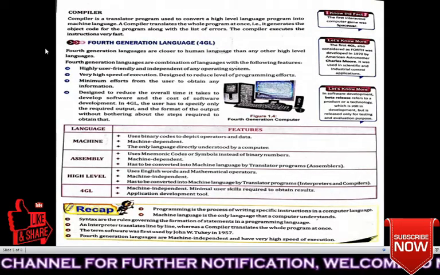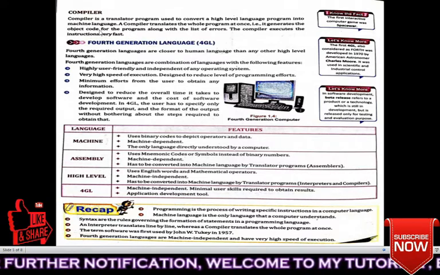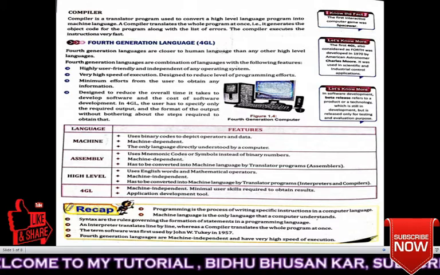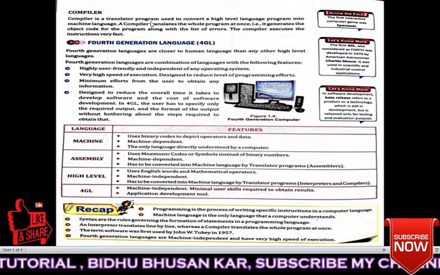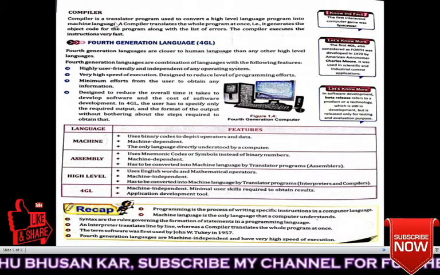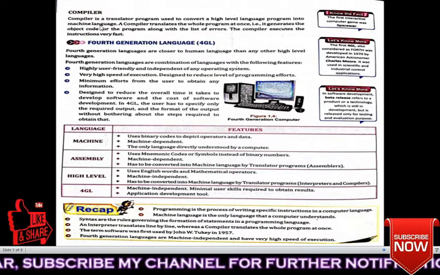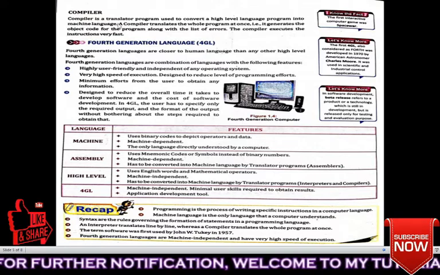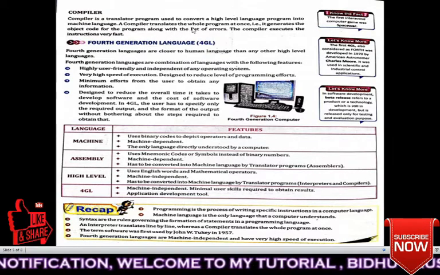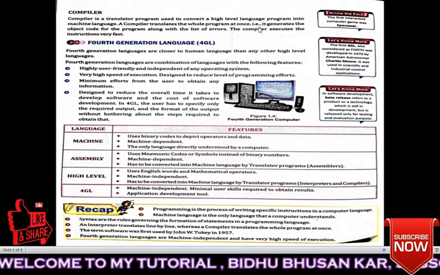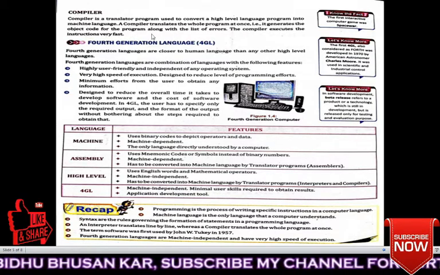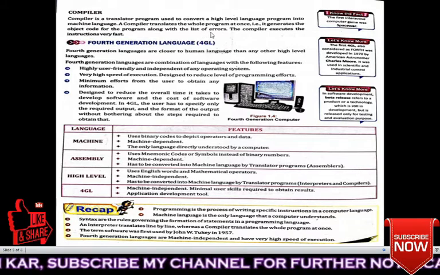Next, compiler. Another translator is known as compiler. It is a translator program used to convert high level language programs into machine language. So compiler also converts high level language to machine language. Let's see what the difference is between compiler and interpreter. A compiler translates the whole program at once, that is, it generates the object code for the program along with the list of errors.